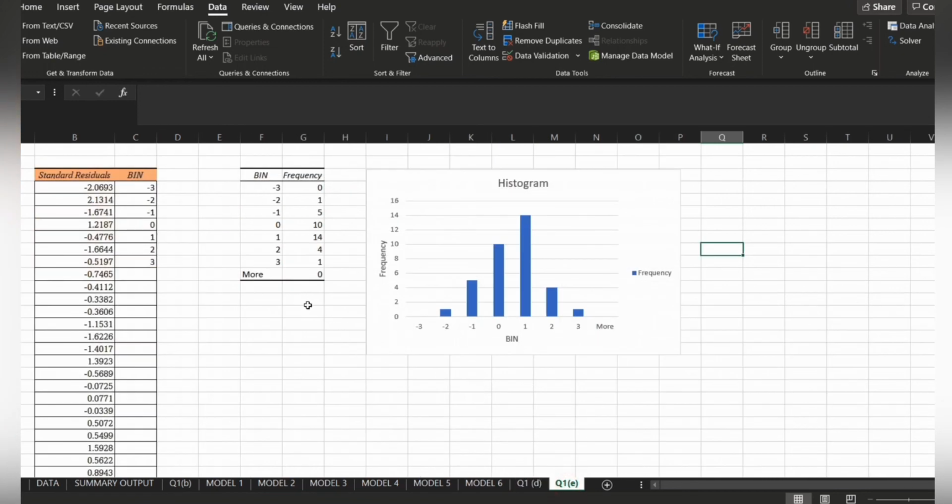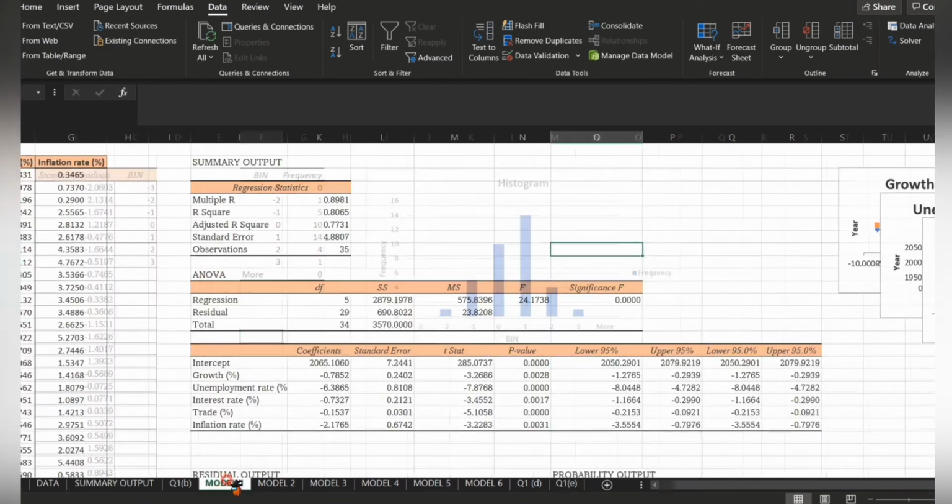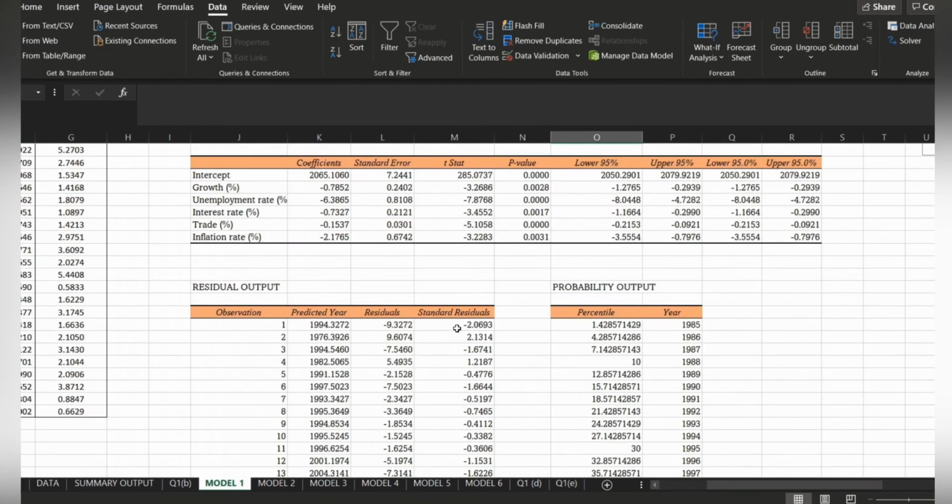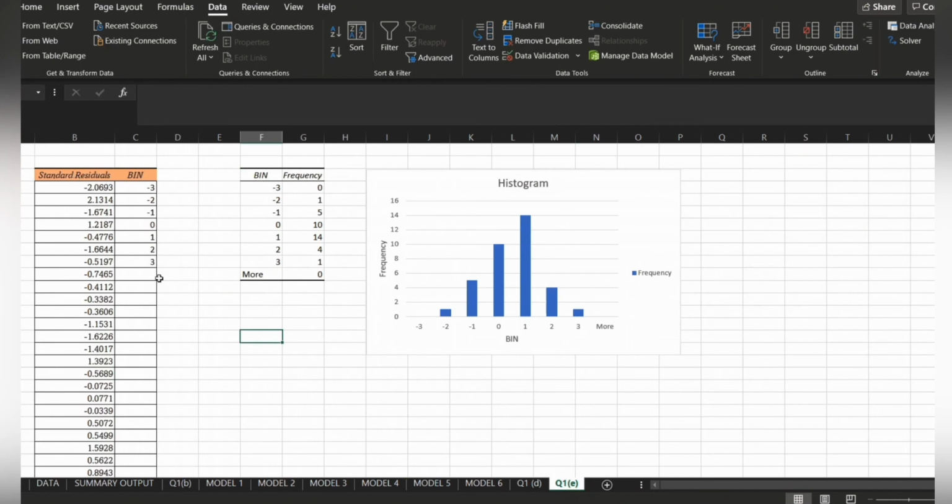So for the last question, question E, we have to develop a test on the assumption of normality. First is the standard residual. We paste it from here and we paste it here. For BIN, we put -3 to 3.